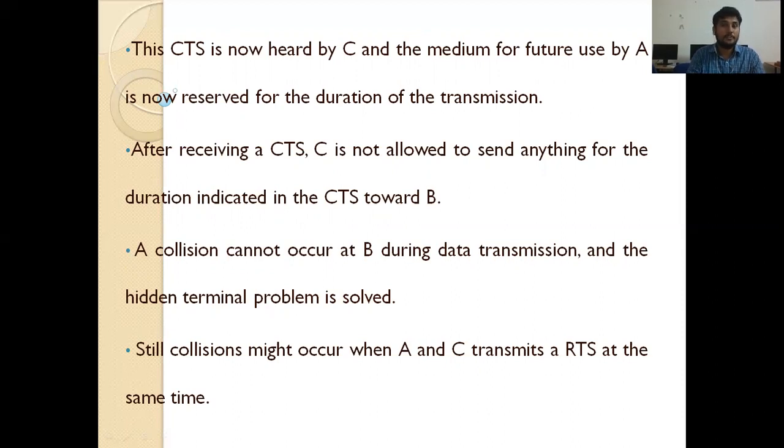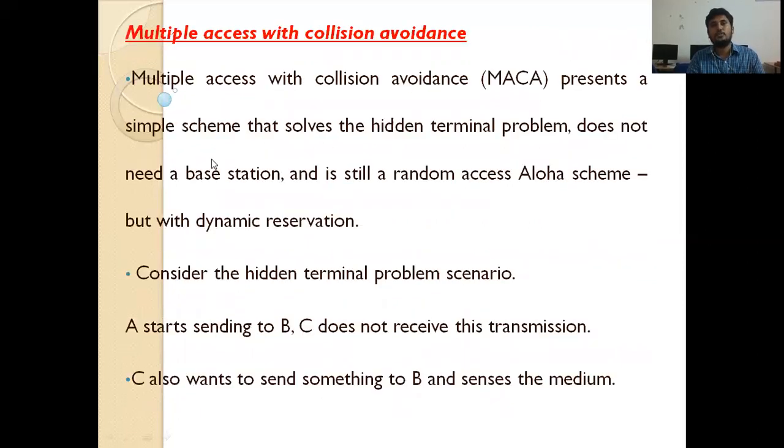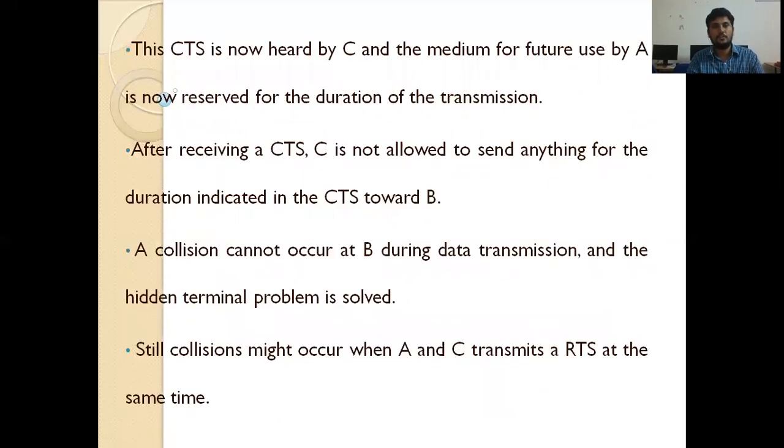So what is the need for specialized MAC that we discussed in lecture number 2? There are some problems that occur in wireless communication. Those are the hidden terminal problem, the exposed terminal problem, and the near and far terminal problem. To avoid the hidden terminal problem, this is the solution, MACA, multiple access with collision avoidance. So the collision cannot occur at B during the data transmission and the hidden terminal problem is now solved.